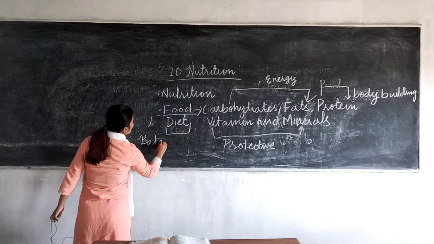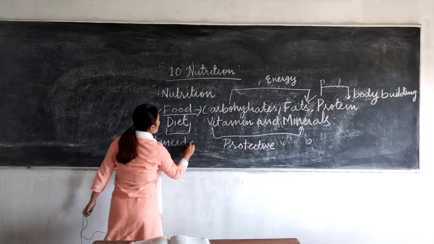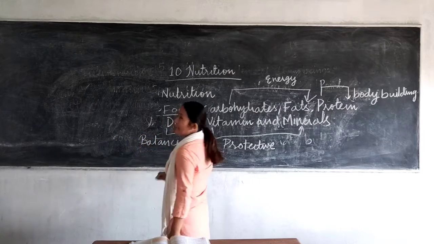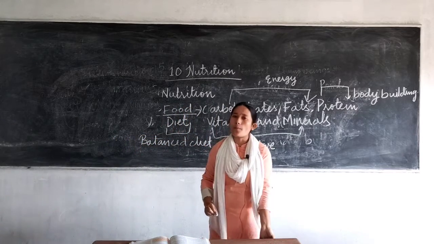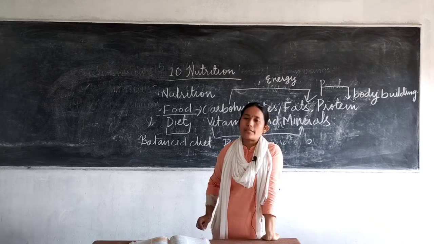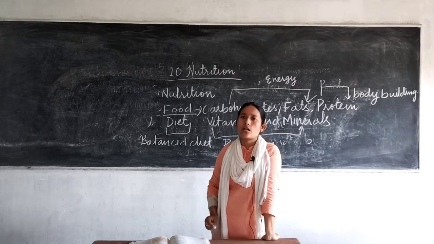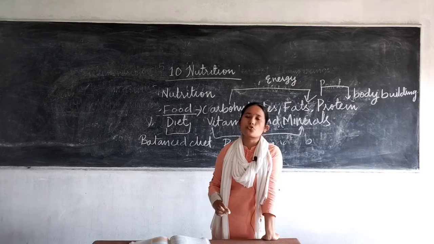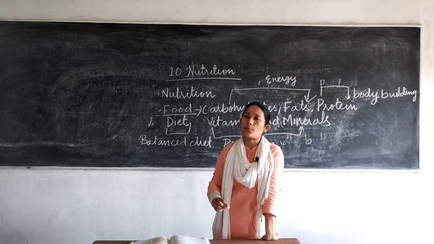What do you mean by balanced diet? Balanced diet means your food should contain a proper amount of carbohydrates, vitamins, minerals, proteins. All these nutrients should be present in the food in a proper amount.